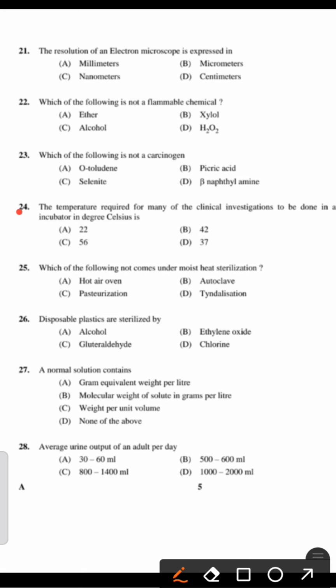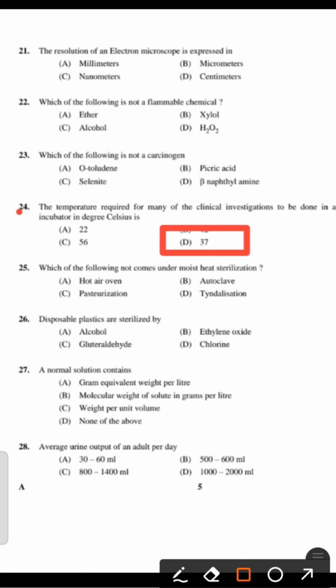The right answer is 37. Many of the pathogens grow at our body temperature, that is 37. So the temperature of an incubator is always 37 degrees Celsius in the majority of cases.